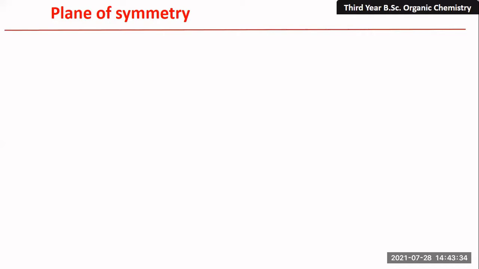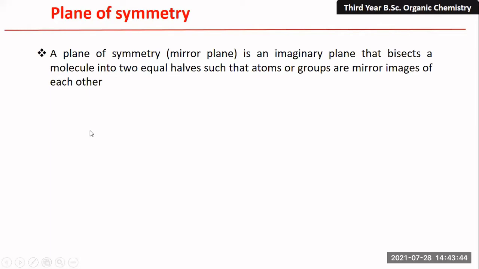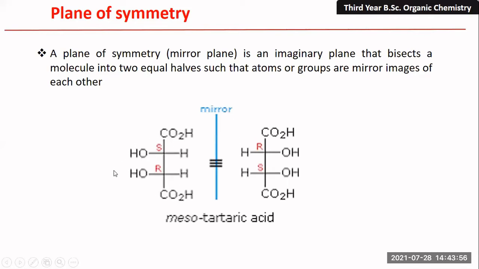Okay, plane of symmetry, or someone can call it a mirror plane of symmetry. So what do you mean by plane of symmetry? Plane of symmetry is an imaginary plane that bisects a molecule into two equal halves such that atoms or groups are mirror images of each other. So now let us see here.